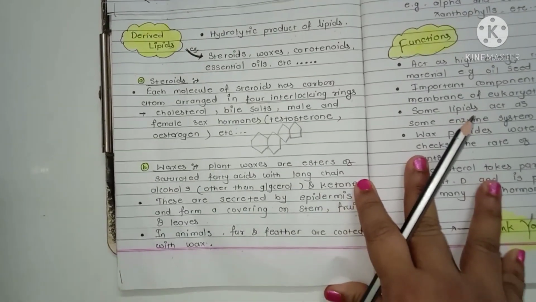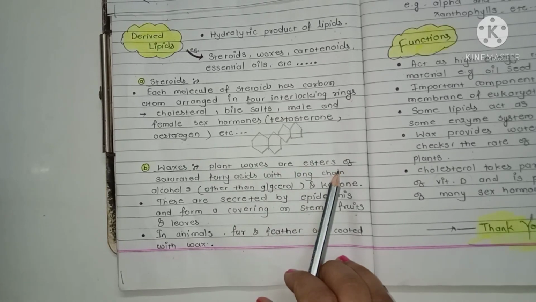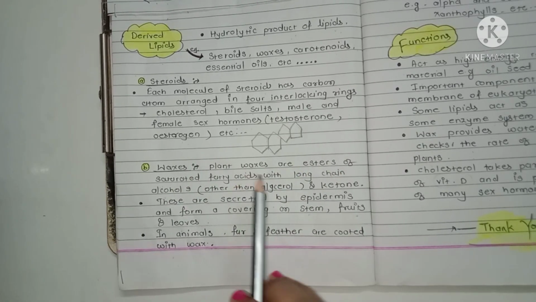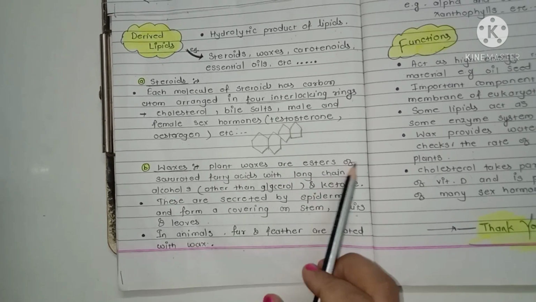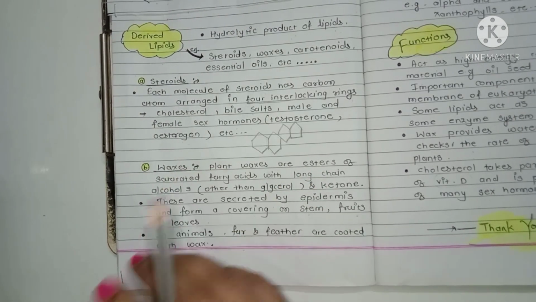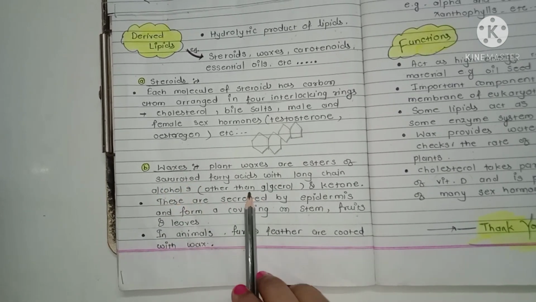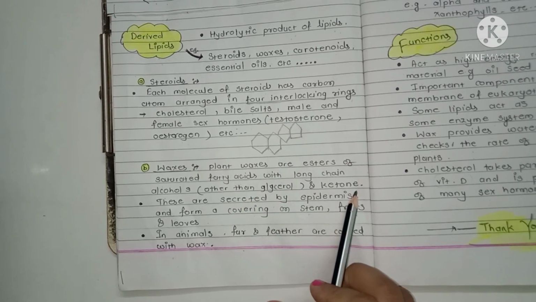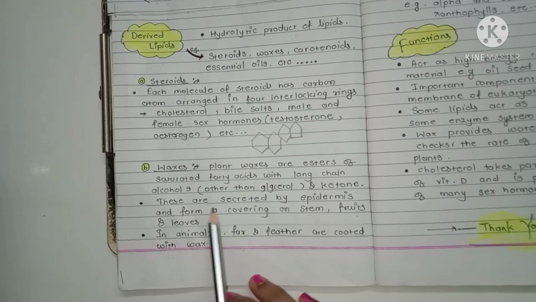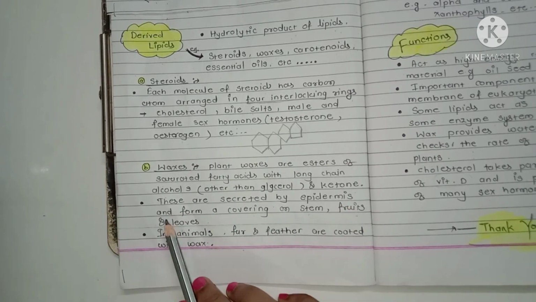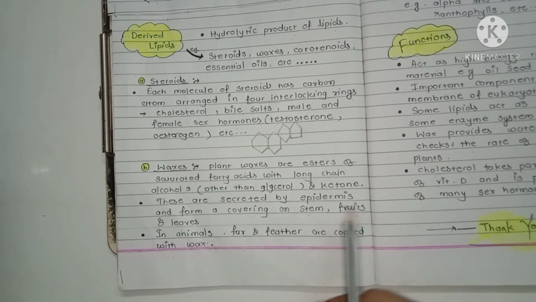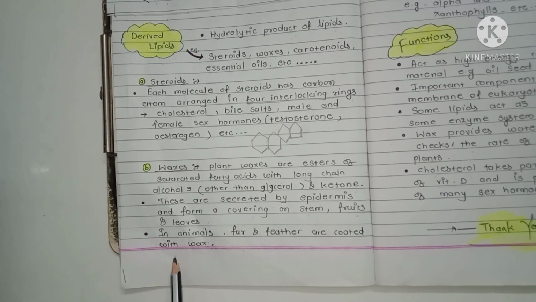Next is the waxes. Plant waxes are ester of saturated fatty acid with long chain alcohol. Saturated means in the waxes there is no double bond in a hydrocarbon chain. Here alcohol group is other than the glycerol and the ketones are present in the waxes. These are secreted by the epidermis and form a covering on stem, fruits and leaves. Means they are present on the epidermal layer of the stem, fruits and leaves. In animals, fur and feather are coated with a waxes.